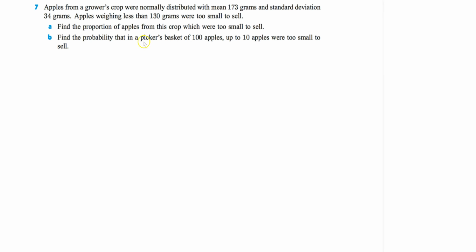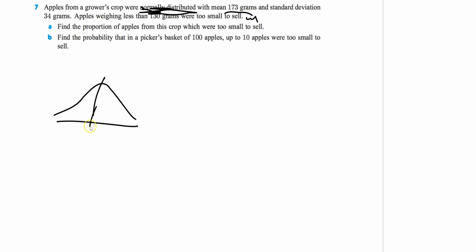Apples from a grower's crop were normally distributed with a mean of 173. Again, notice how they tell you right off the bat. It's a normal. I'm trying to highlight it, not block it out. So you know you can do a normal distribution. Your graph's going to look like this, ish. The mean is 173, so there's your mean.